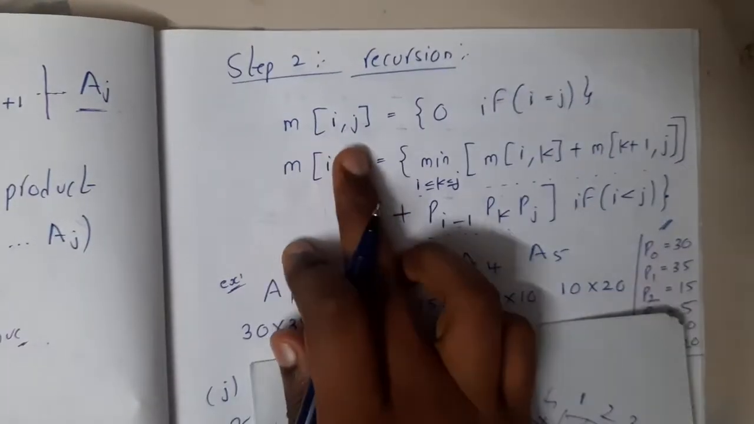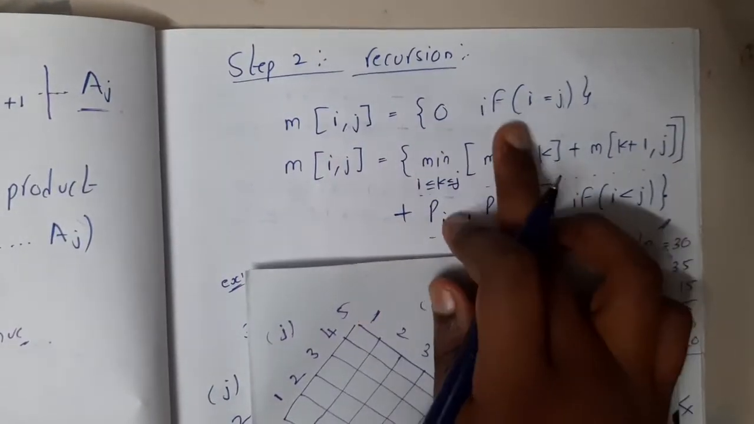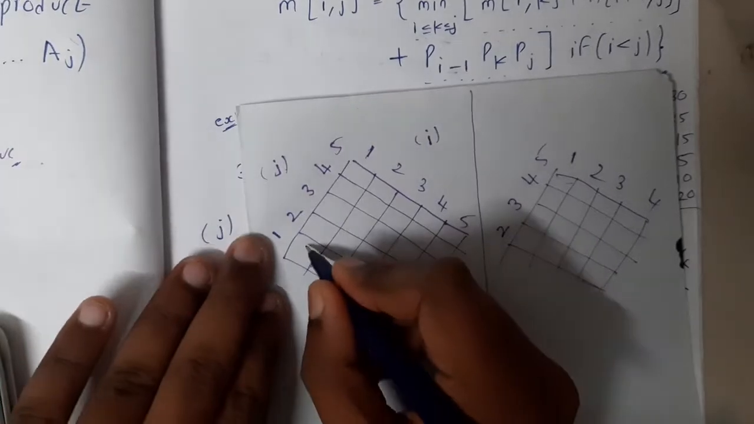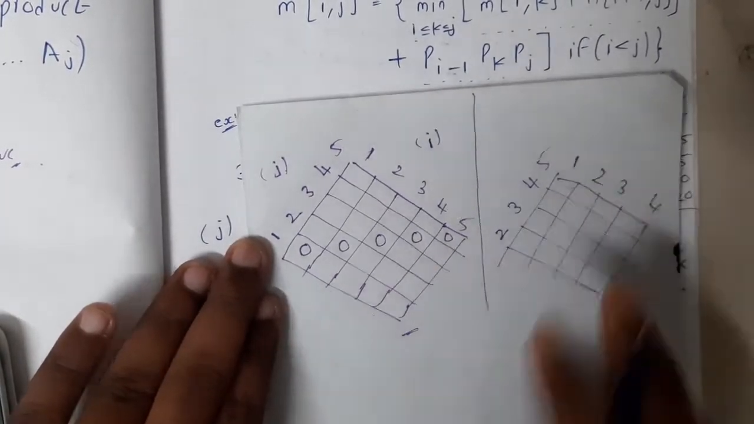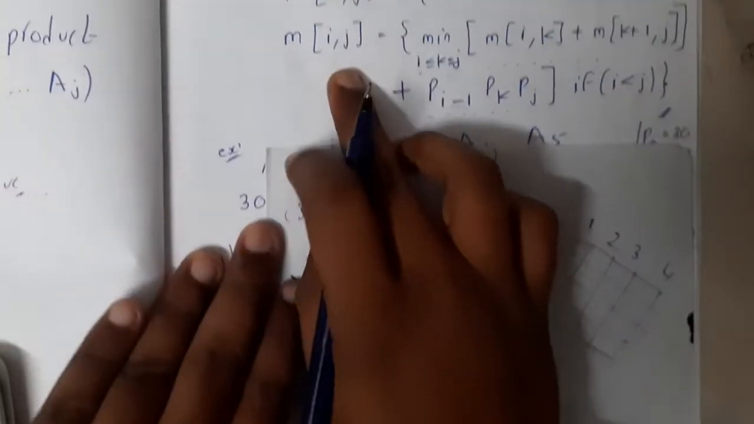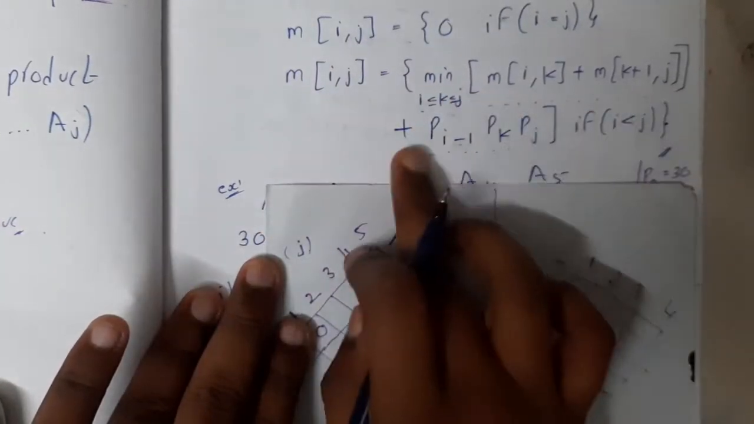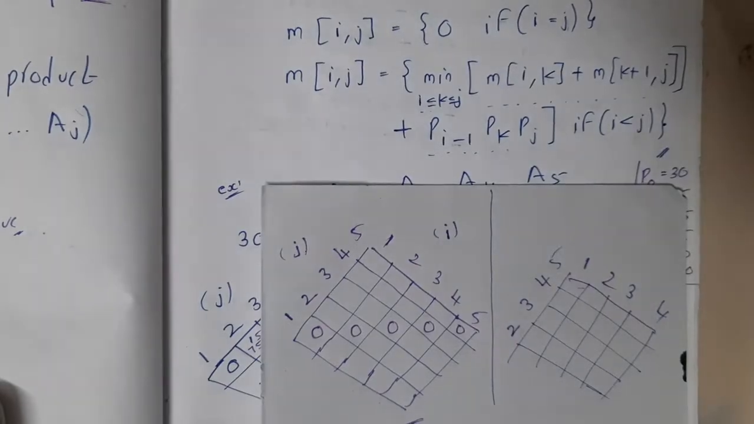So in simple words, you can say M of i comma j equals 0 if i equals j. So at these locations you will have 0, guys. Got it? The cost. Okay. So the next equation might be a bit confusing for most people, but let me explain it to you.